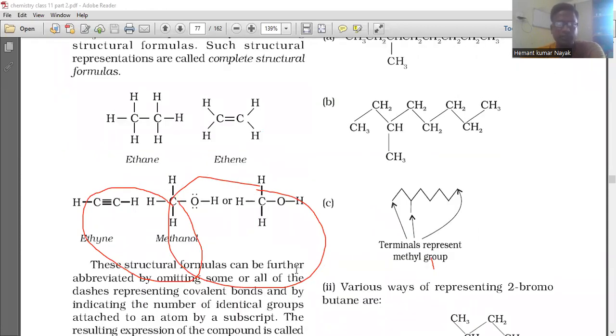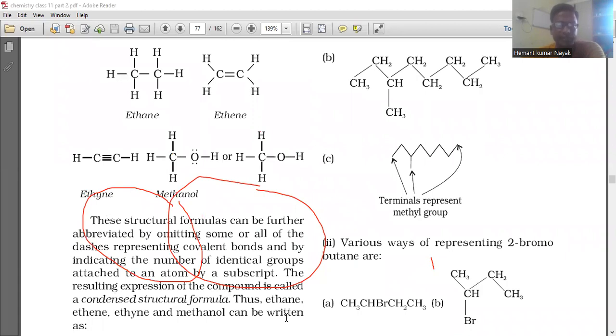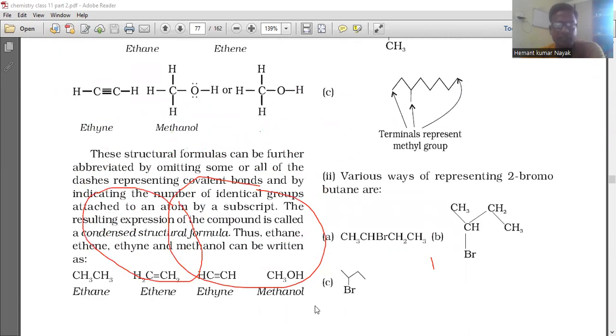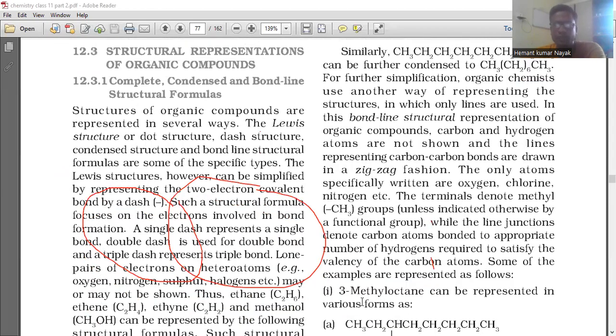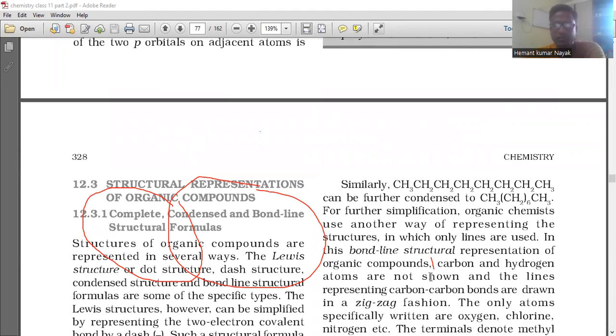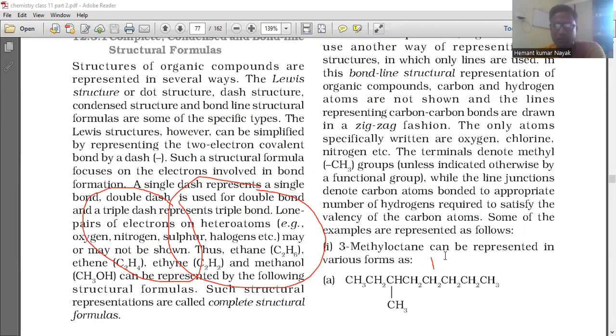These structural formulas can be further abbreviated by omitting some or all of the dashes representing covalent bonds and by indicating the number of identical groups attached to an atom by a subscript. The resulting expression of the compound is called a condensed structural formula. Thus, ethane is written as CH3CH3, ethene is H2C=CH2, ethyne HC≡CH, and methanol CH3OH. Like that, we can represent different compounds with structural formulas.